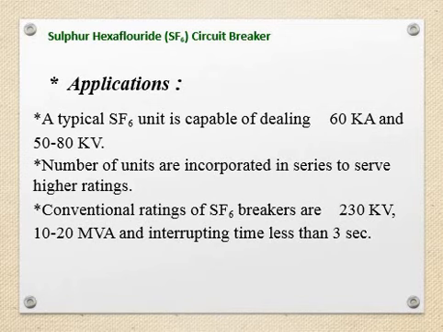A number of units are incorporated in series to serve higher ratings. The conventional range of SF6 breakers is 230 kilovolt and 10 to 20 megavolt ampere, so it is very high, and the interrupting time is less than 3 seconds, so its operation is very quick.